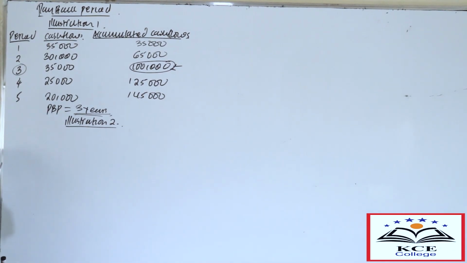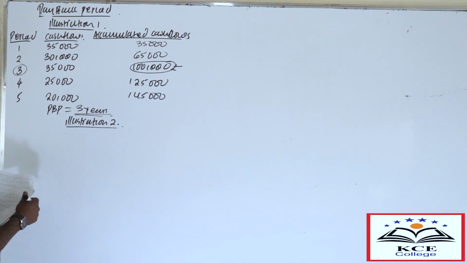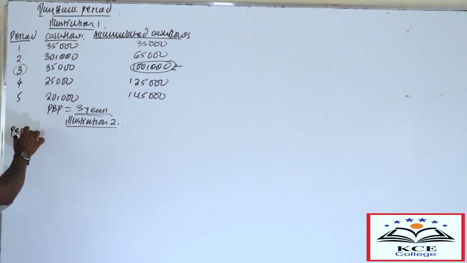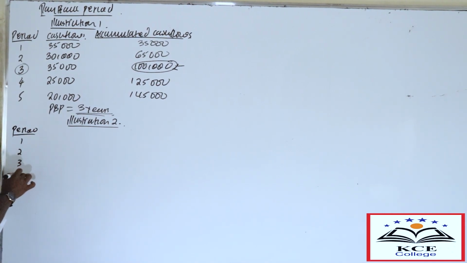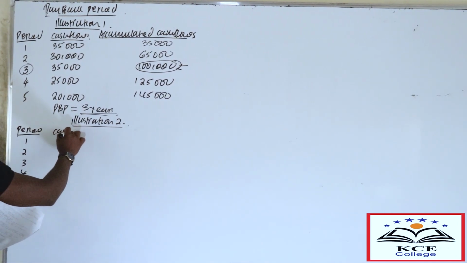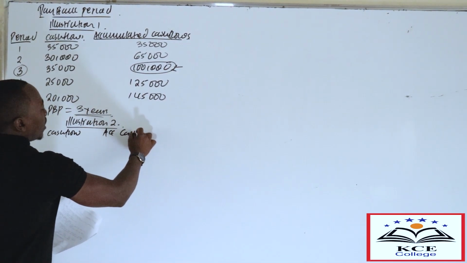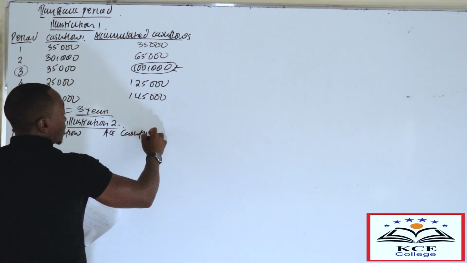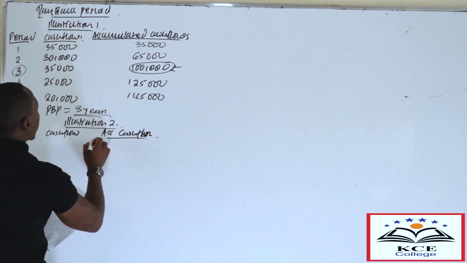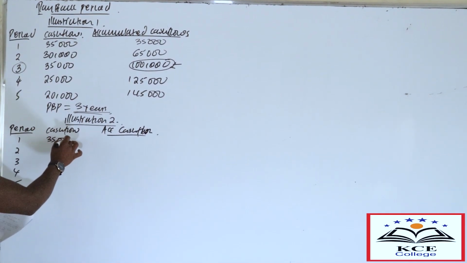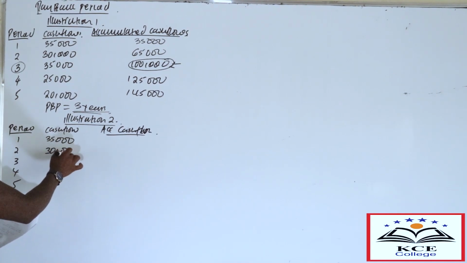Let me just copy it again. Cash flows. So here we have 35. We have 30.